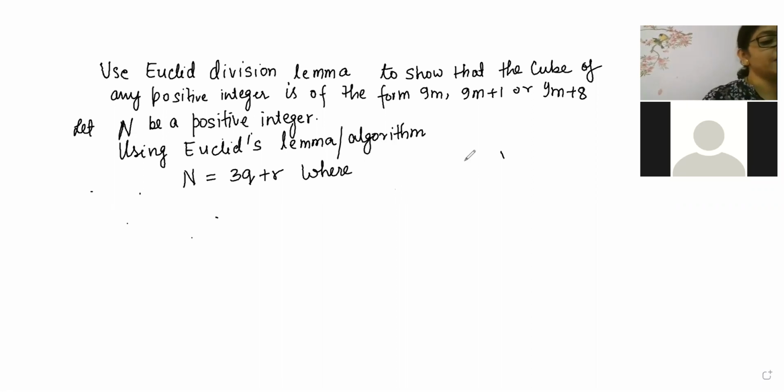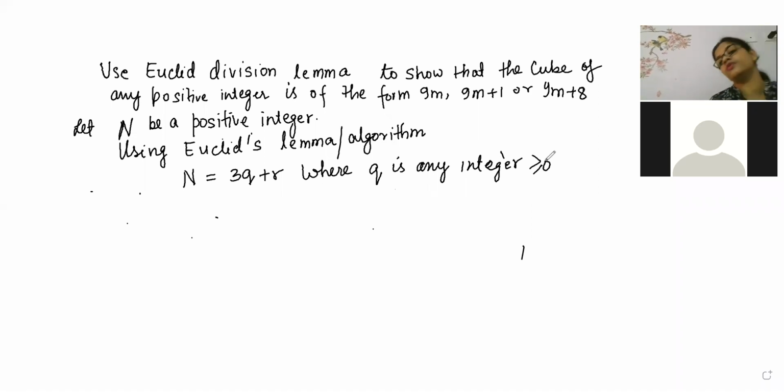So here also we have tried to take that format only, where q is any integer which is greater than or equal to 0. They have told positive integer, so we will be taking positive integers. Okay, now what can be the remainder? What can be r here?